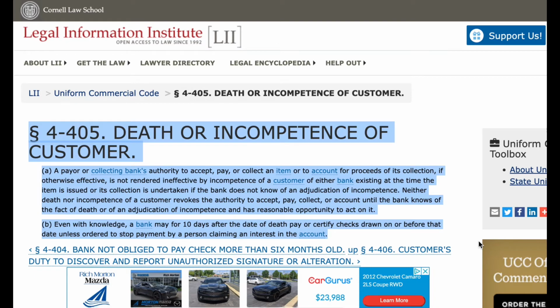Neither death nor incompetence of a customer revokes the authority to accept, pay, collect, or account until the bank knows of the fact of death or of an adjudication of incompetence and has reasonable opportunity to act on it. B. Even with knowledge, a bank may for 10 days after the date of death pay or certify checks drawn on or before that date unless ordered to stop payment by a person claiming an interest in the account.